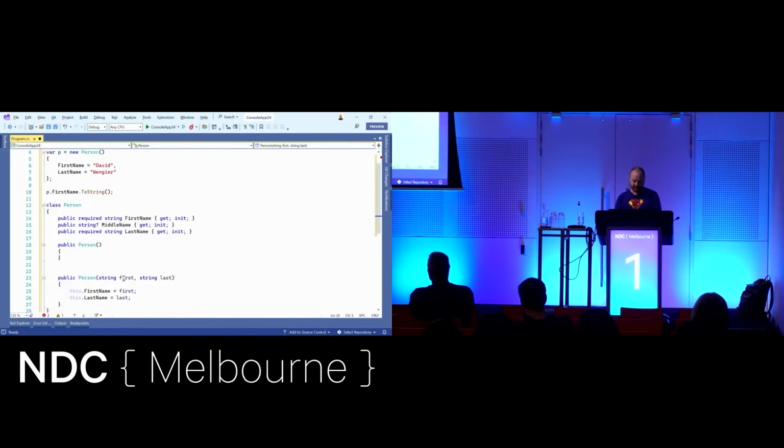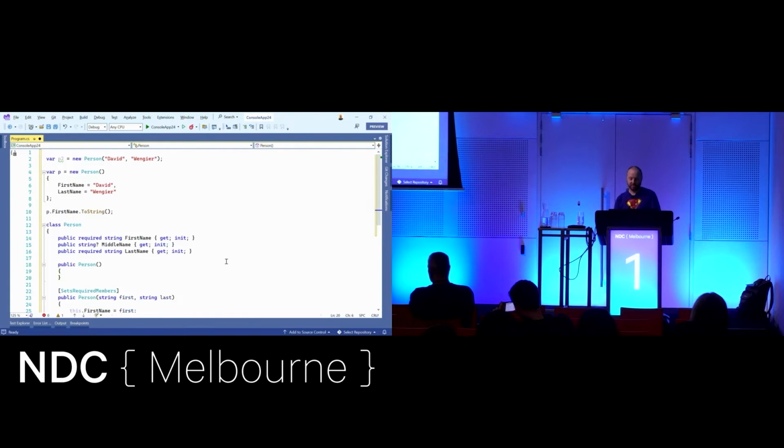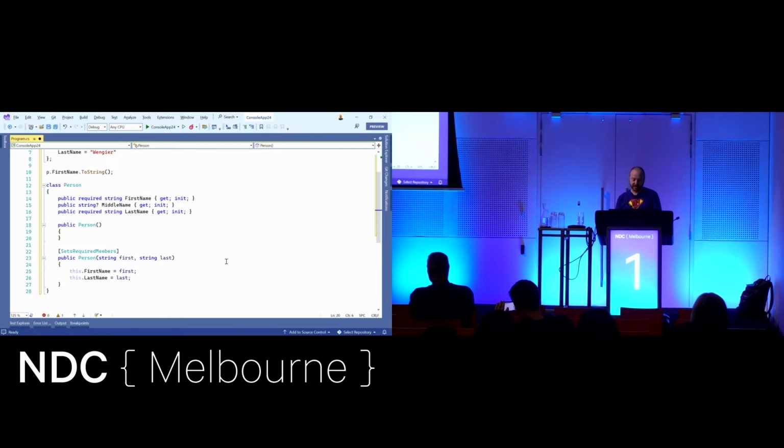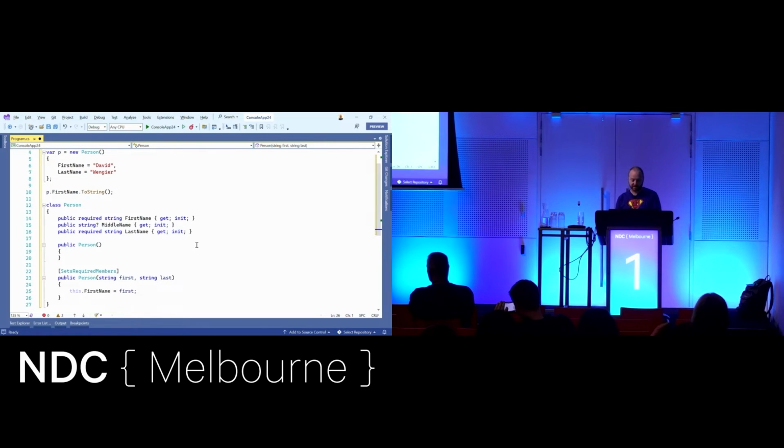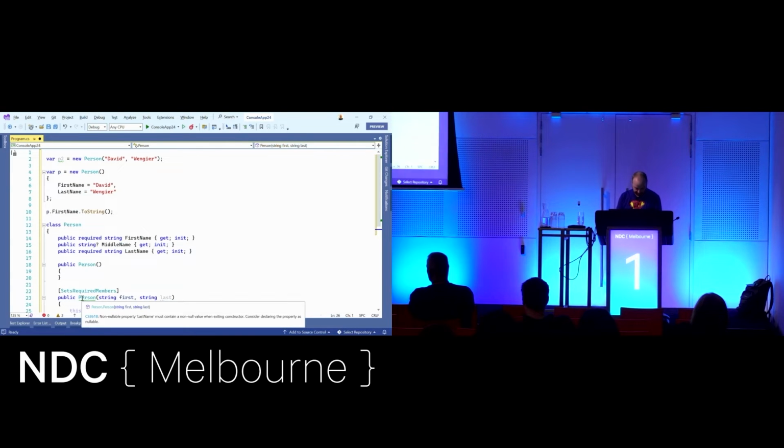The way we can make this work is I can add an attribute to this constructor called SetsRequiredMembers, which just tells the compiler, if anyone calls this constructor, don't error. It doesn't do any checks, right? If I remove this, still no errors. Everyone's happy, except, oh, actually, maybe not. Right, so now I'm back to my nullable warning. If we didn't have the nullable, the required members part of the compiler would not complain about that, which is a bit weird.